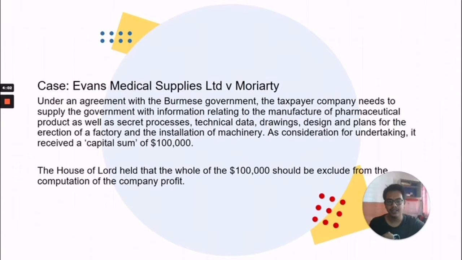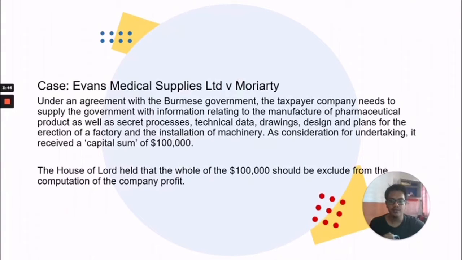The case that relates to the capital receipt is Given Medical Supplies Limited versus Moriarty. The taxpayer company carried on business as a manufacturer of pharmaceutical products and was located in Burma.